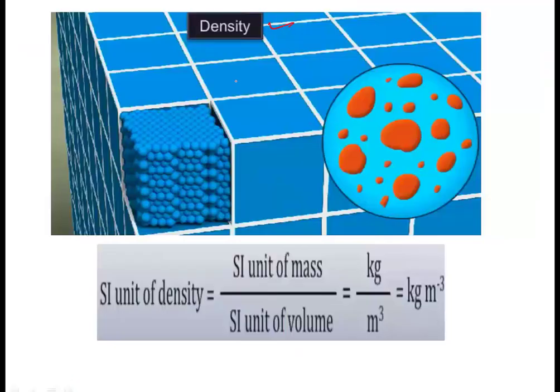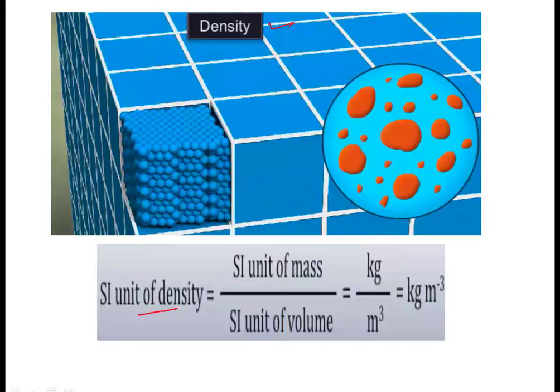Then the next property is density. Density is mass of the substance per unit volume, right? Mass per unit volume, how heavy a substance may be depends on its density. For example, ice floats on the surface of water, the reason being that ice is lighter because it has lower density than water.